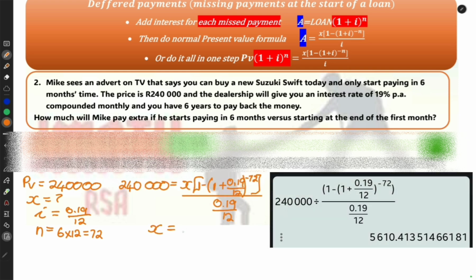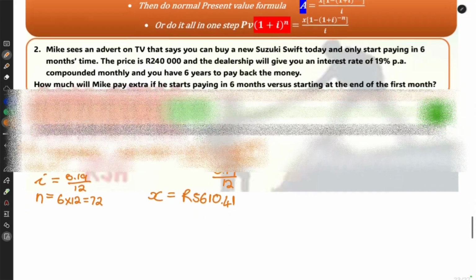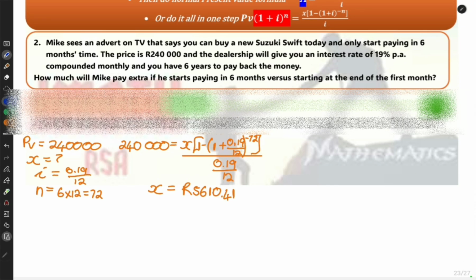According to my calculator, his monthly payment will then be 5,610 Rand 0.41. Okay, so this is actually one of the values to compare with the other one, so I can round off to 2 decimal places. So now we know what he would have paid if he just stuck to a normal loan and started paying on day one. Let's just see what happens if he only starts in 6 months' time.